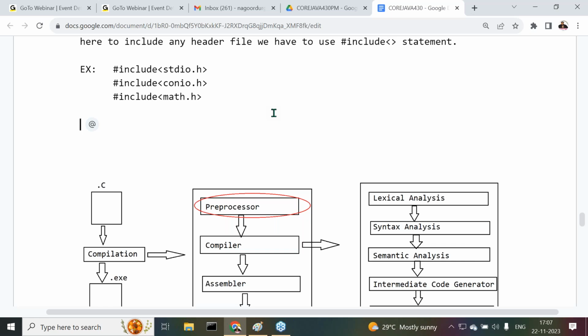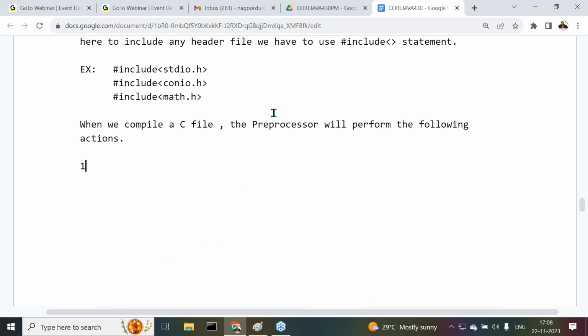What actions is the preprocessor able to perform there?